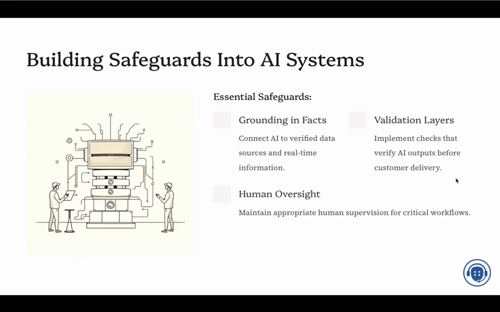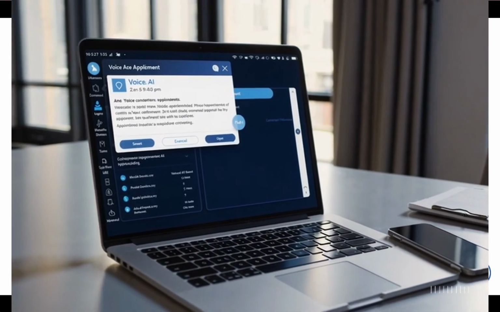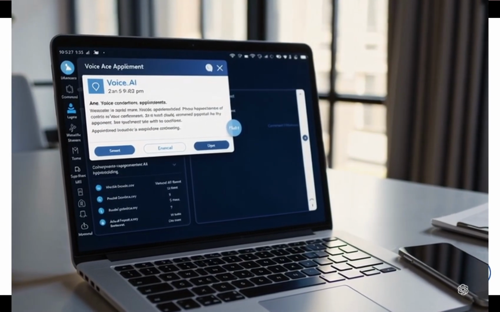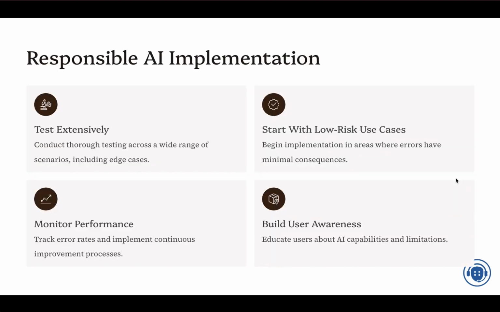So any AI system, especially like voice AI, appointment scheduling, things like that, it has to have certain mechanisms to protect against these kinds of hallucinations or mistakes. There should be human in the loop. There should be validation layers, just checking, for example, that the appointment can be rescheduled for the business hours, not over the weekends, not over the lunchtimes if the office is closed on those days. Some offices might be closed half a day on some days of the week, so the actual schedules should be considered, and the AI should be aware of this. And the data has to be verified, tested, and validated multiple times.